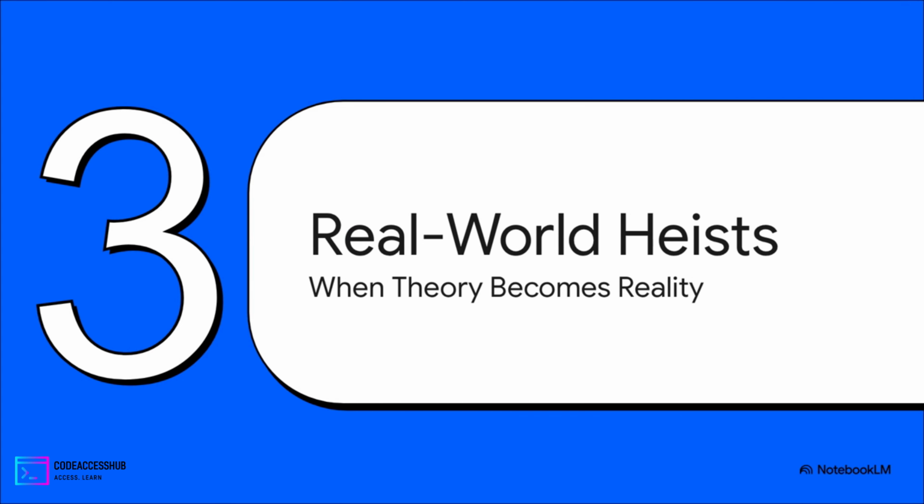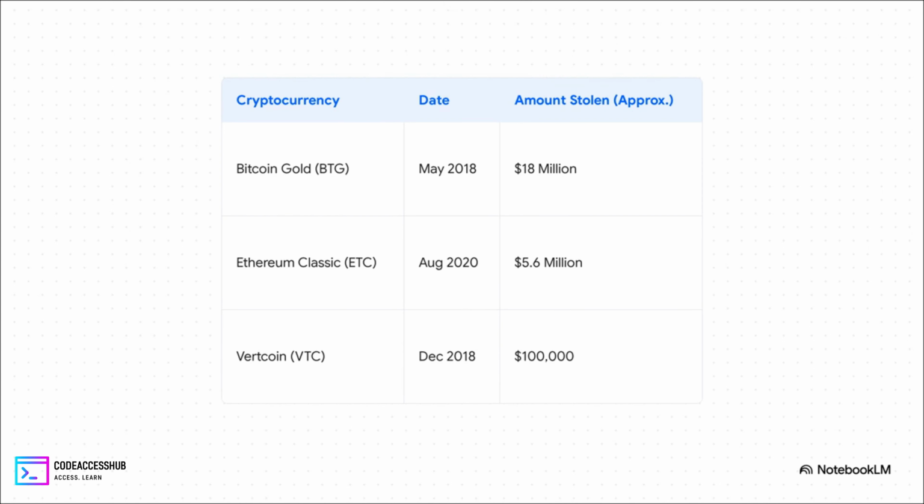And that brings us from the world of what if to the world of what happened. Because this threat isn't just theoretical, it's very real. We have seen several high-profile digital heists where attackers have actually succeeded. Yep, take a look at this. Back in 2018, attackers successfully rewrote the history of Bitcoin Gold, and they walked away with $18 million. Ethereum Classic? It's been hit more than once, with one attack in 2020 letting the criminals get away with $5.6 million. Even smaller projects like Vertcoin got hit for over $100,000. These are not just numbers on a chart, people. This is stark proof that when a network's defenses are weak, the consequences are incredibly real.